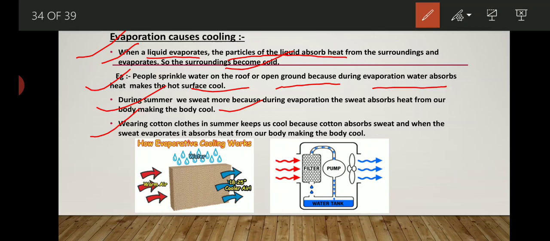See, similarly, how does evaporation work in a desert cooler? One very important question is why a desert cooler gives better cooling on hot dry days. The main reason is that the warm air comes in contact with the husk present in that cooler. After that, it gets filtered through a pump. In the pump, water is running. The warm air comes in contact with the running chilled water, and because of that the temperature drops, and with the fan it gets spread in our room and we feel cold.